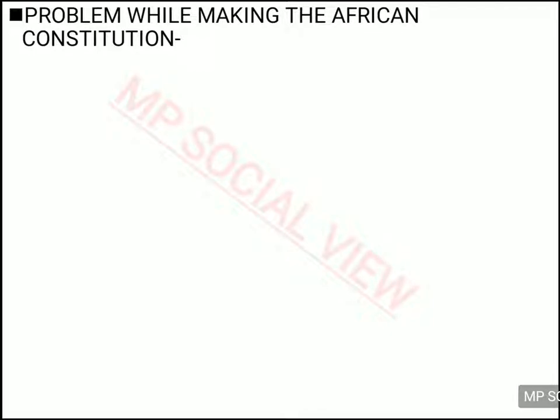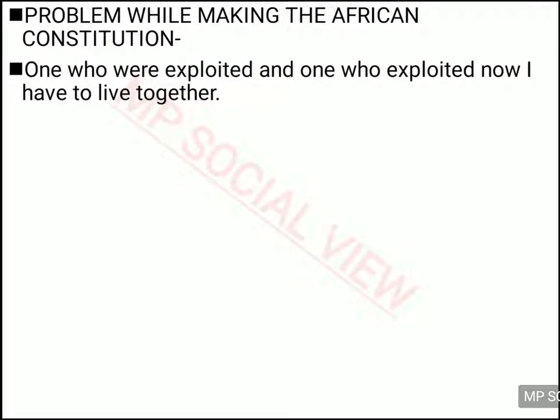Now, those who exploited the black people and those who got exploited, both have to live together. The black people got exploited and the white people exploited them. So now the one who exploited and the one who got exploited both have to live together in a single place.